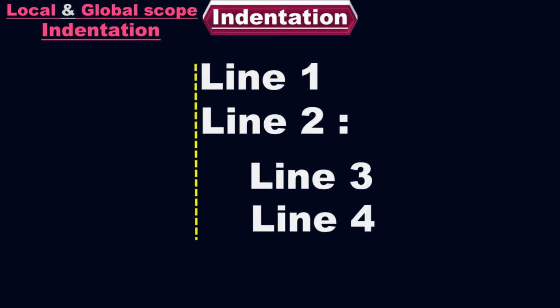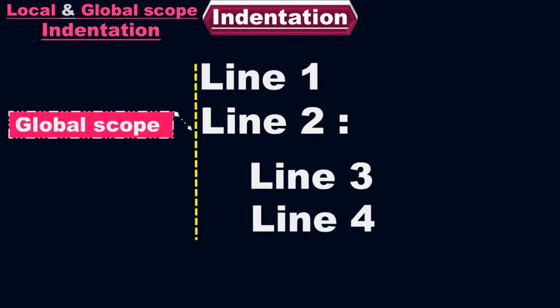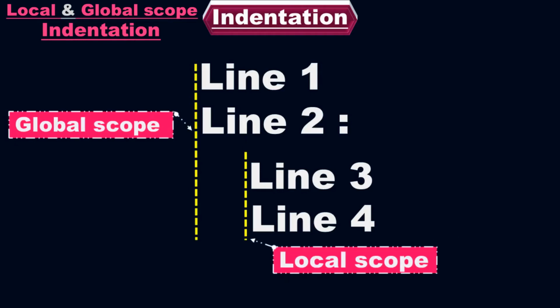These two lines of code come under the global scope indentation, and these two lines of code come under the local scope indentation. Look, we are talking about the local scope and global scope indentation. We know that the outermost indentation is called the global scope indentation. If you look at the first two lines, line 1 and line 2, these are the outermost lines. There is no other line which starts before these two lines. So this is the outermost indentation.